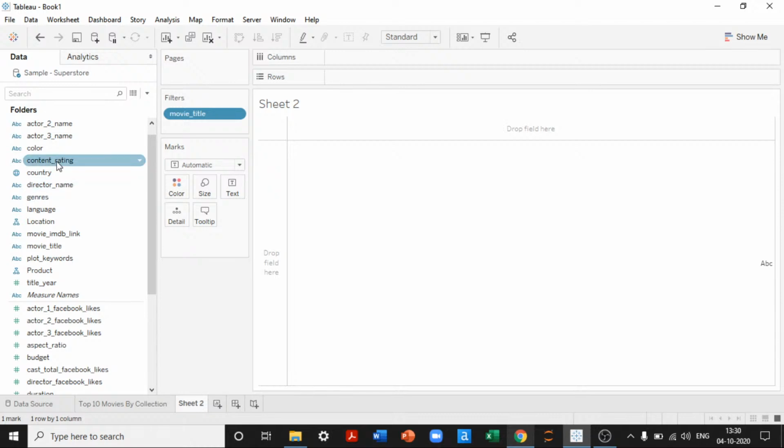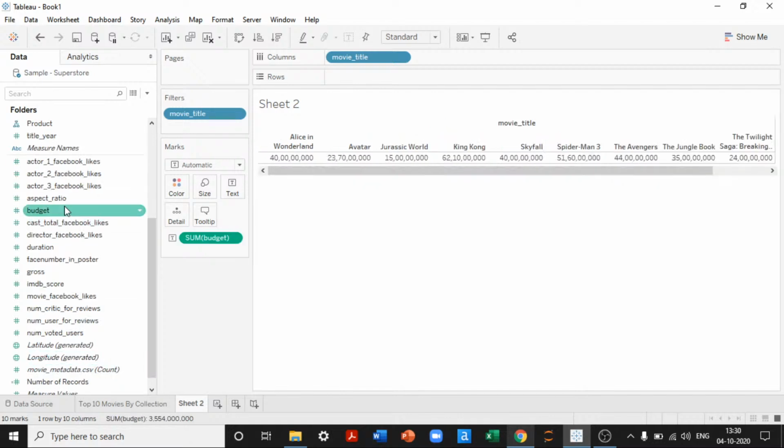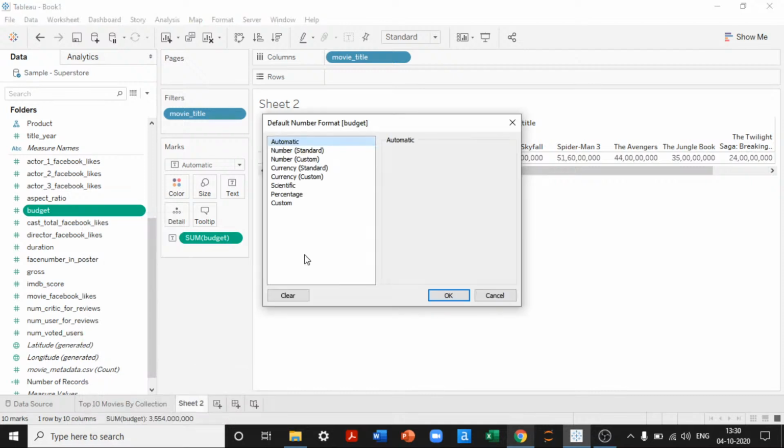Here I'm going to pick movie title into columns, and the budget also. Let's format this first. Default properties, number format. Again, this is also custom, which will have only one decimal place. The display units should be in millions. It should be depicted in dollars.